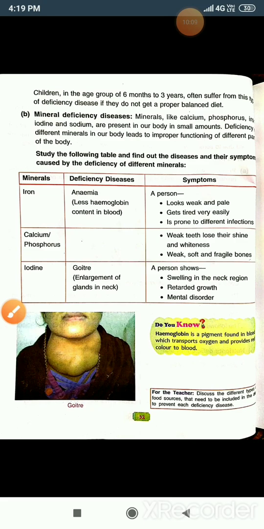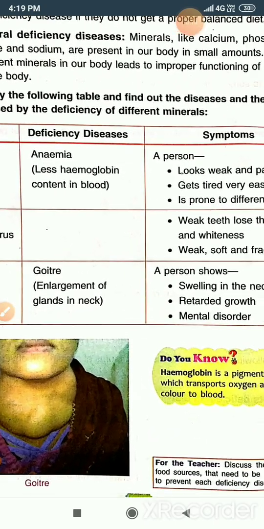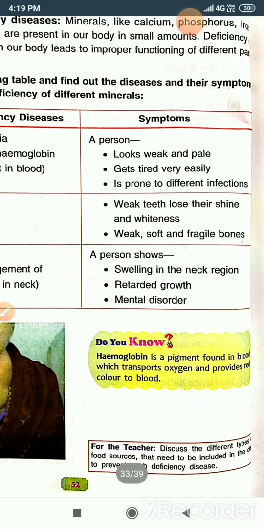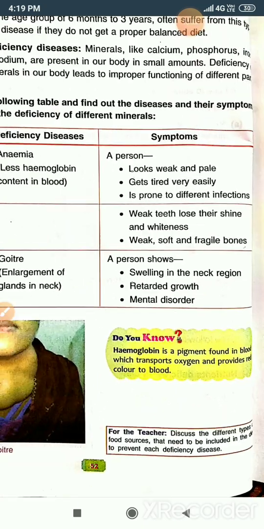As you know, a salt containing iodine, everyone has seen that we add iodine rich salt. We should use iodine rich salt. Okay, so when you use that type of salt having iodine, then we will not suffer from what? Goiter.